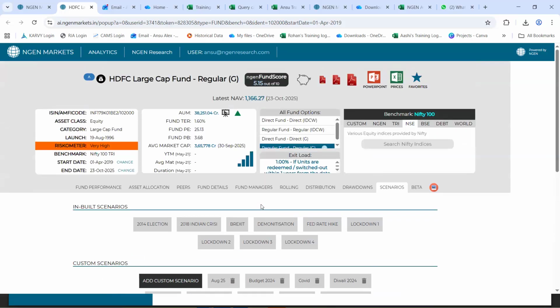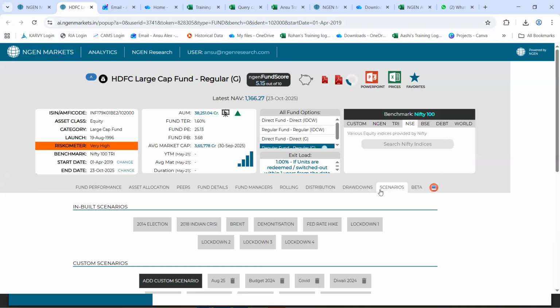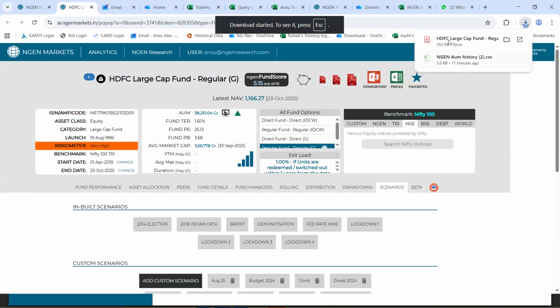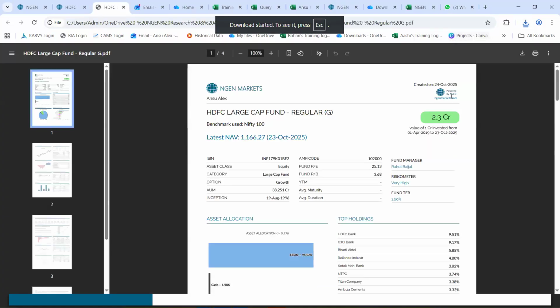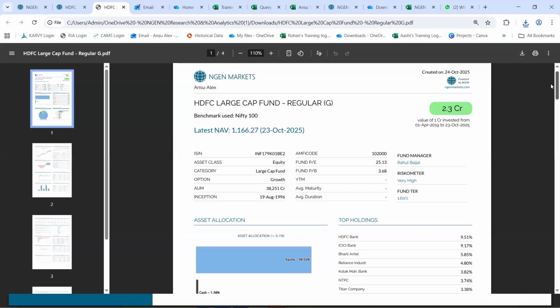And the analysis that we had a look at, you could generate fact sheets or fund level reports just by clicking on this PDF or PPT icon. So I would be showing you the PPT report. In the premium and the pro version, these PDFs and PPTs would be co-branded reports. This is the fund fact sheet, you can call it.